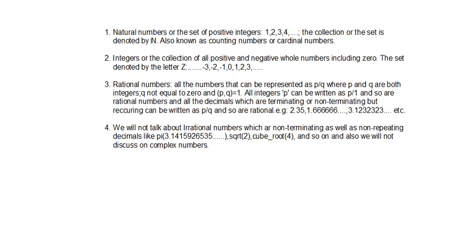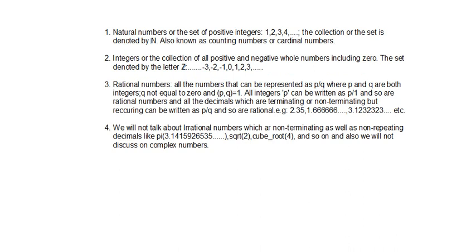Integers are the other set of numbers we know. They are the collection of all positive and negative whole numbers including 0, and they are denoted by this style, the letter Z. In this collection we have all the negative numbers from negative infinity coming towards the positive side. It will then reach -3, -2, -1, 0, 1, 2, 3, and so on.